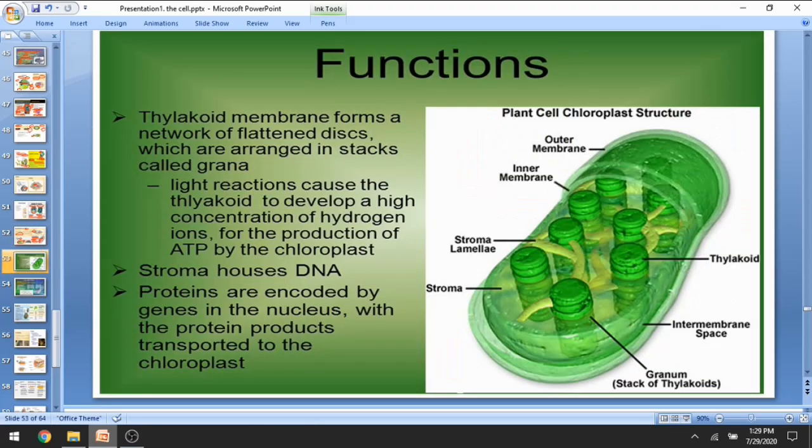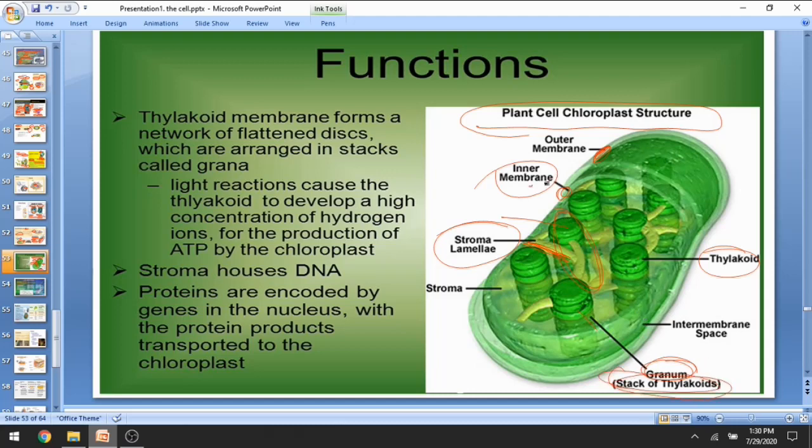Here is the beautiful structure of the plant cell chloroplast. This is the outer layer, this is the inner layer. The outer membrane is the outer one. Inner to the outer membrane is the inner membrane. Inner to the inner membrane, there is the stromal lamella. These join the grana cassettes made up of thylakoids. These single cassettes are known as thylakoids. When they combine in sets, they are said to be a granum. These are grana, stacks of thylakoids.